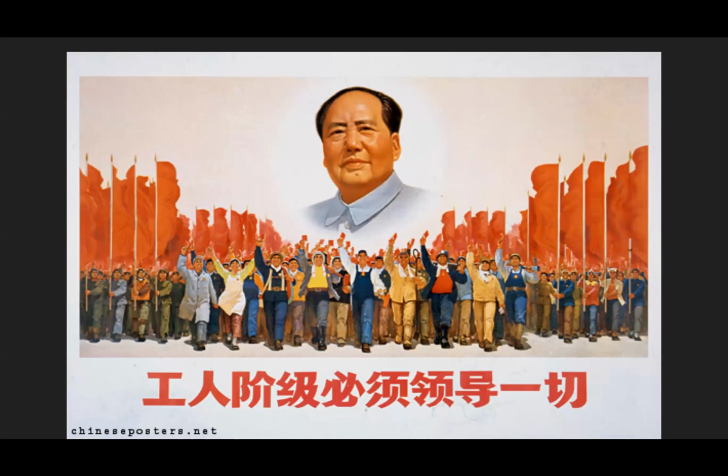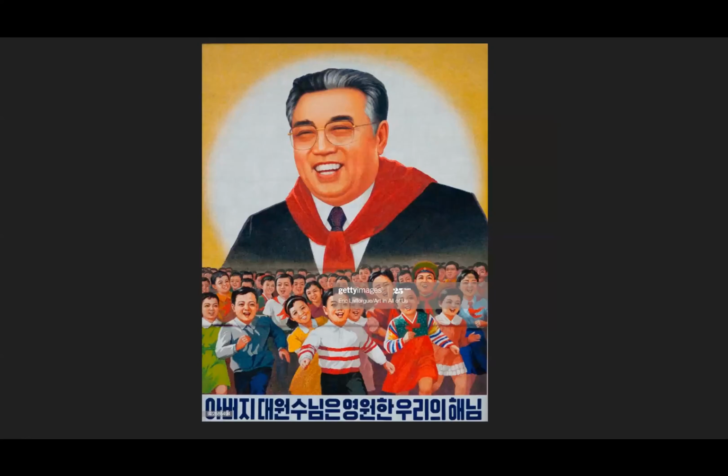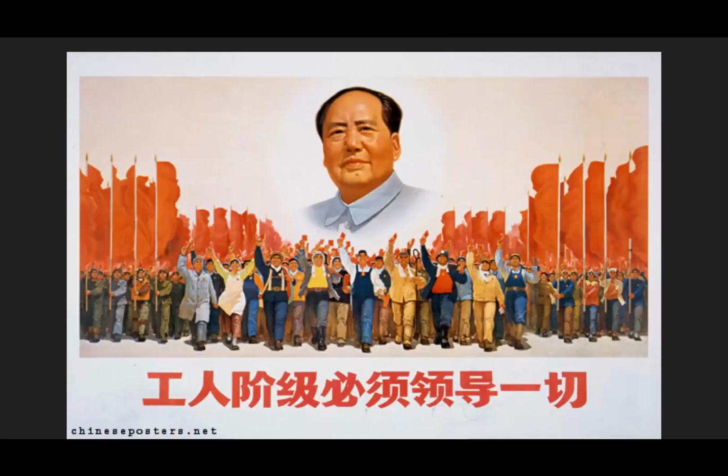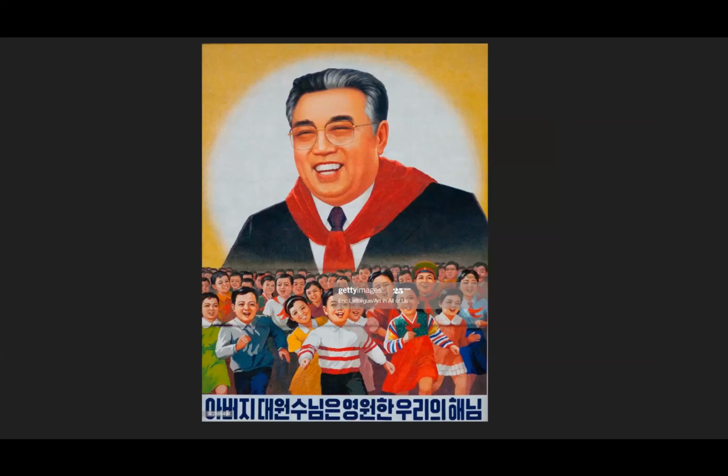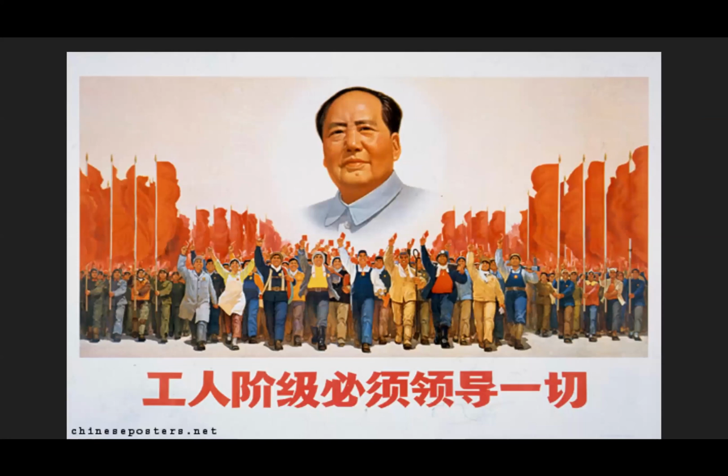Now, if you look at this picture, there's a propaganda poster after he's taken power. You can see it has some similarities to a propaganda poster of Kim Il-sung of North Korea. Both communist dictators, kind of similarities that we see there. People are celebrating, and he's like this big overall godlike figure almost. So Mao Zedong establishes himself as a communist dictator over China.